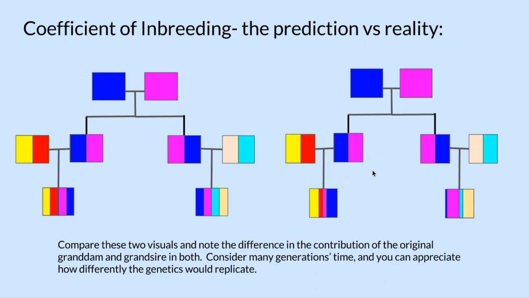In reality, there is recombination, and each puppy receives a different percentage of each granddam and grandsire. As you look at these visuals and note the differences in the contribution of the original granddam and grandsire, consider this happening for many, many generations, and you can appreciate how vastly different the genetics would replicate as opposed to what the statistics would tell us.